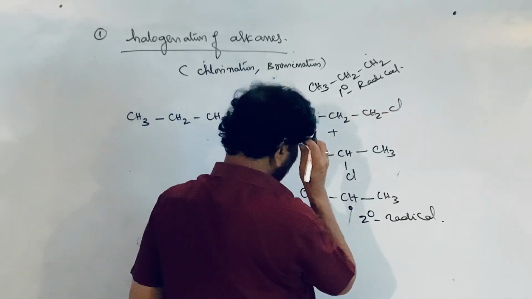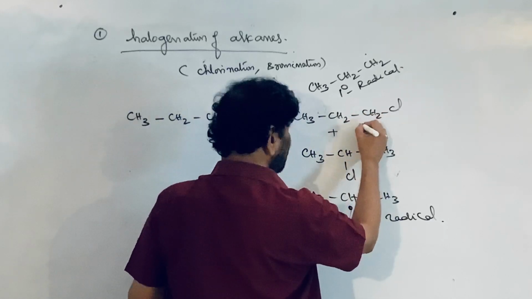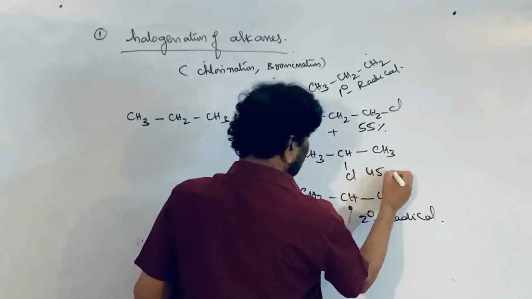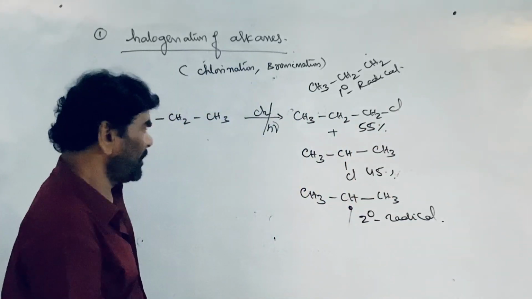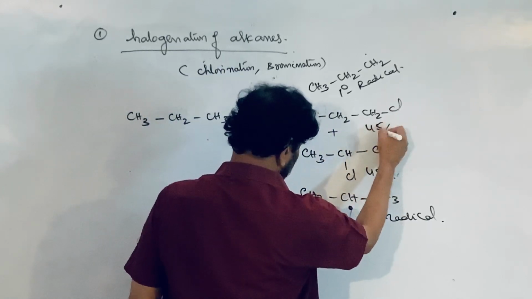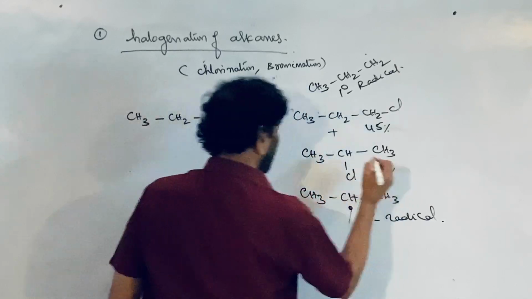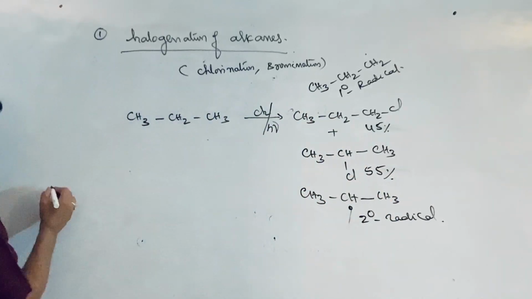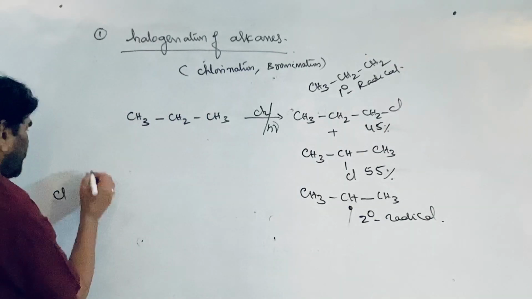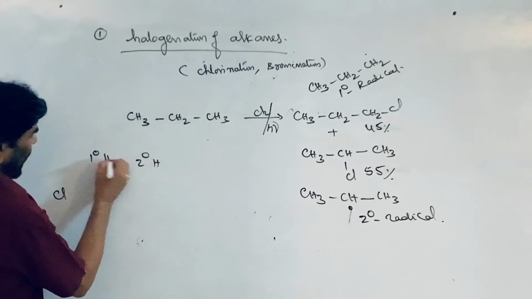I have given the chart: 55% of this and 45% of this is formed. Primary is 45%, secondary is 55%. I have given the chart for chlorination: 1 degree hydrogen, 2 degree hydrogen, 3 degree hydrogen.